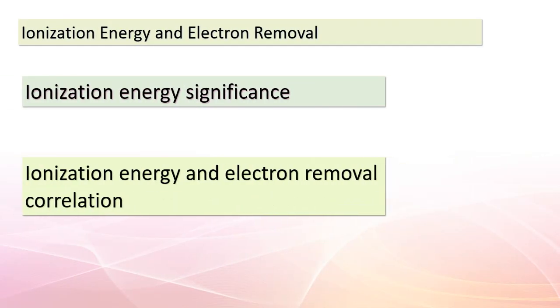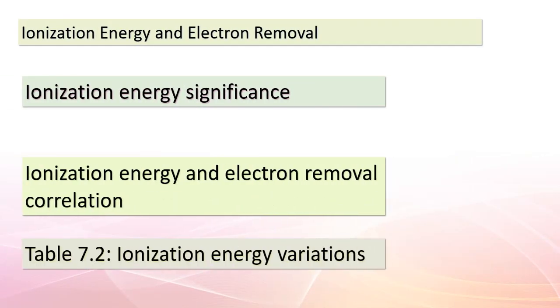Welcome, dear students, to our exploration of ionization energy and its fascinating role in electron removal. Today, we're going to dive into the concept of ionization energy and understand how it's related to the process of removing electrons from atoms. Now, imagine ionization energy as a measure of the energy required to pluck an electron out of its orbital. The higher the ionization energy, the more challenging it is to snatch that electron away. As we take a look at Table 7.2, a pattern emerges.